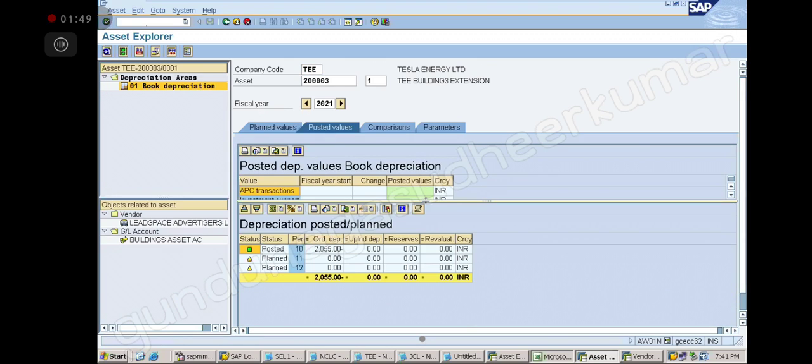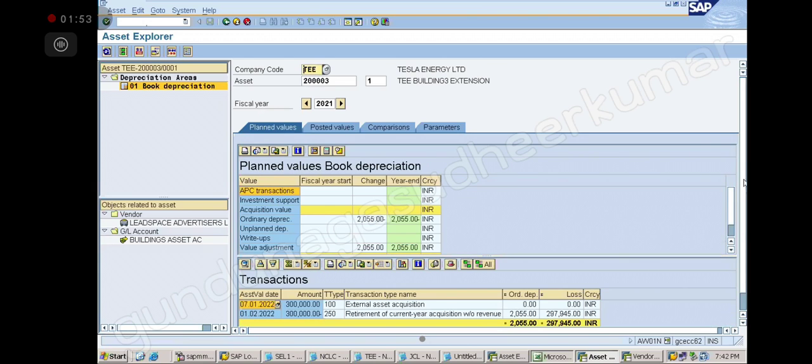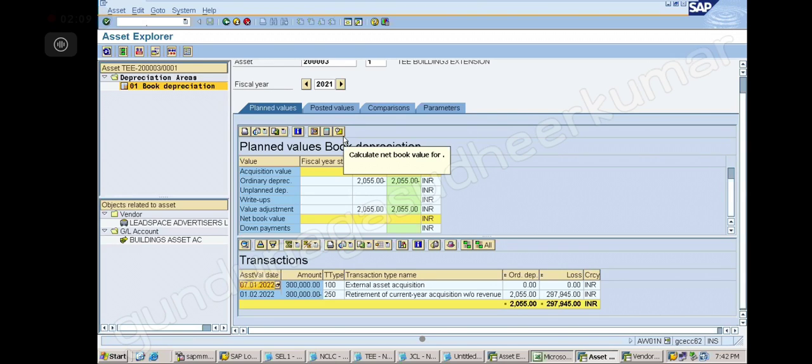Okay. So planned values. You come down here. Retirement of current year acquisition without revenue. Right. So retirement of current year acquisition without revenue.